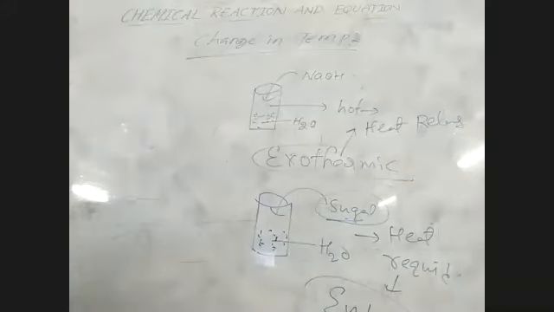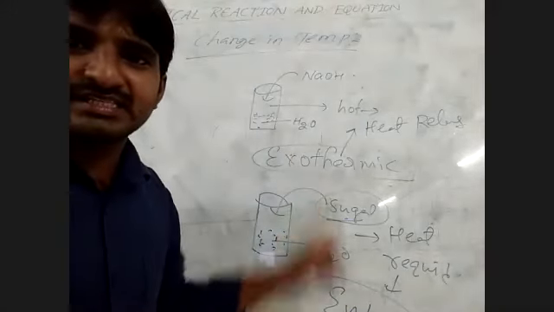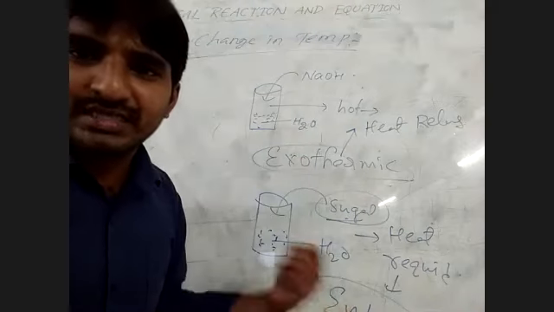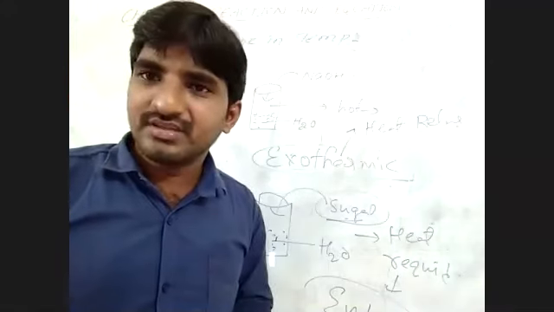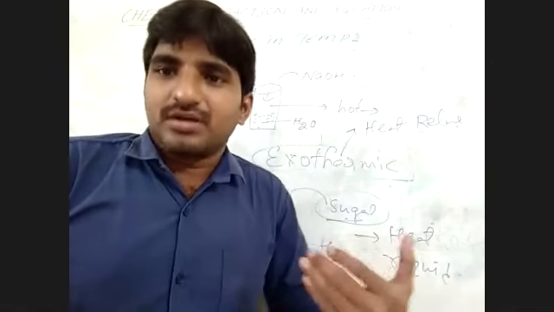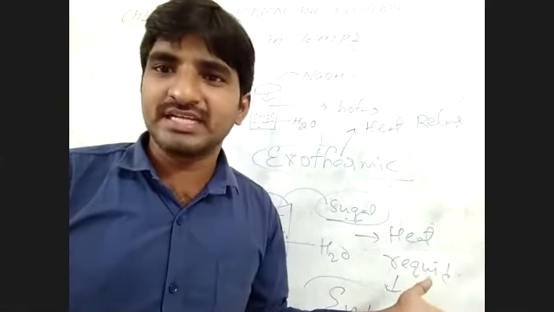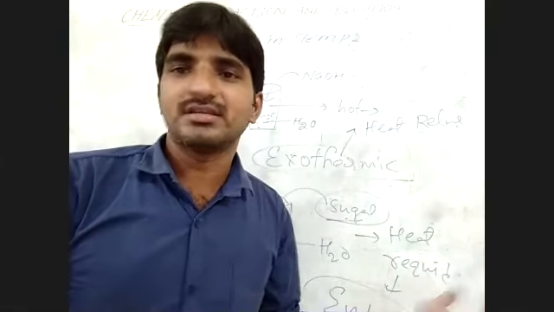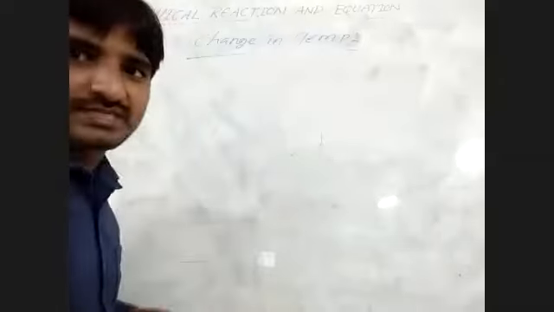Please listen carefully here. Exothermic reaction, endothermic reaction. Energy will be released, energy will be absorbed. So during a chemical reaction, if heat is released, it is exothermic. During a chemical reaction, if energy is absorbed, it is endothermic. If nothing is happening in the process, the reaction does not occur. For example, how can you find this? C plus O2 forms CO2.